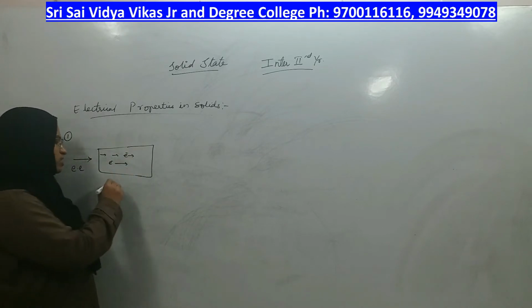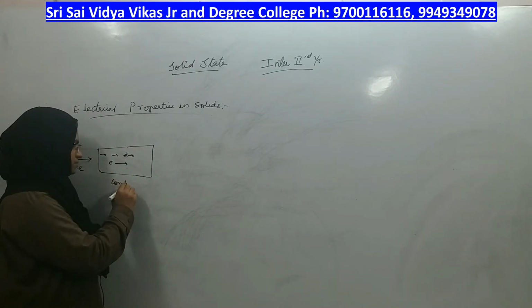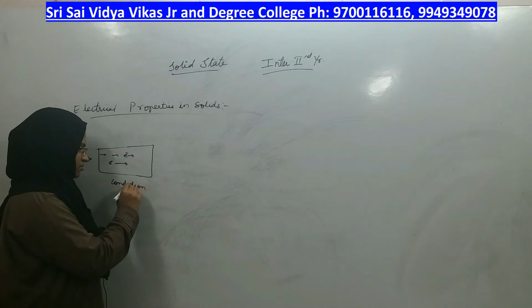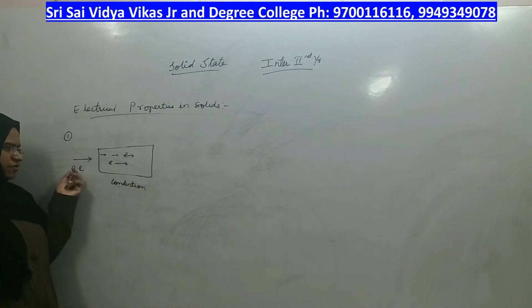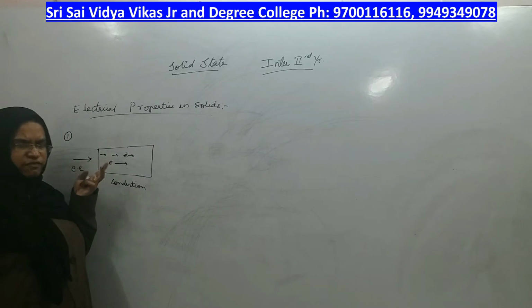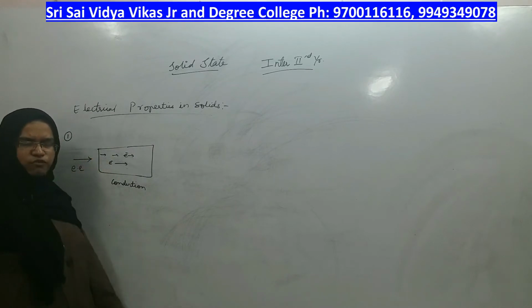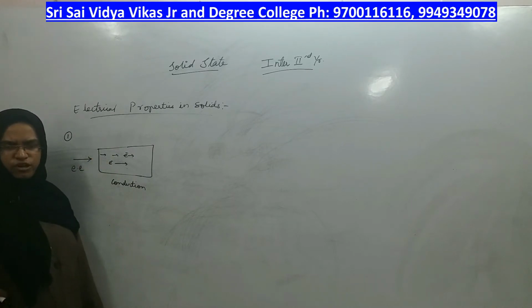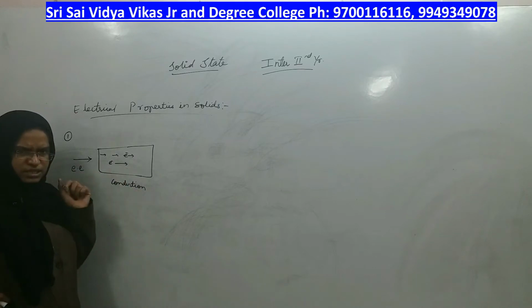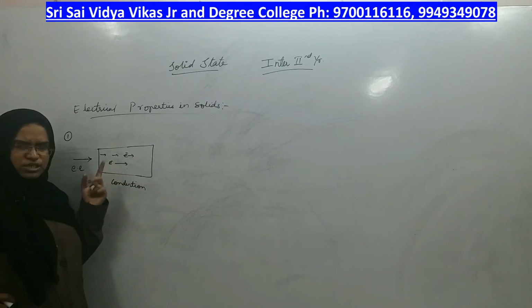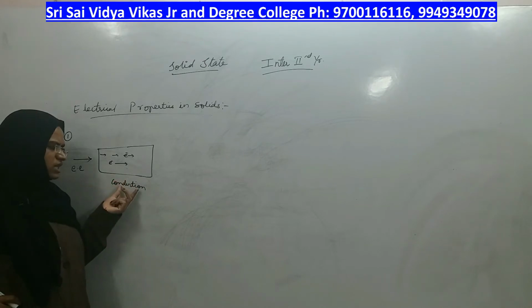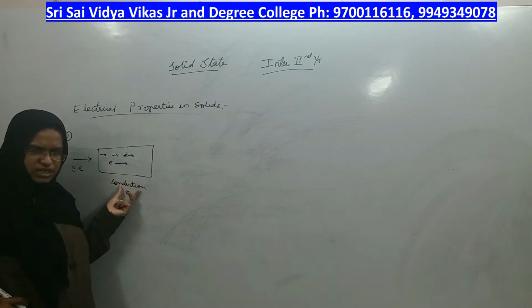That property is called conduction, right? After giving electrical energy, if the electrons move, what is the movement or flow of electrons called? Electricity, right? Whether electrons can flow in the solid or not is called conduction. Flow of electrons is conduction.